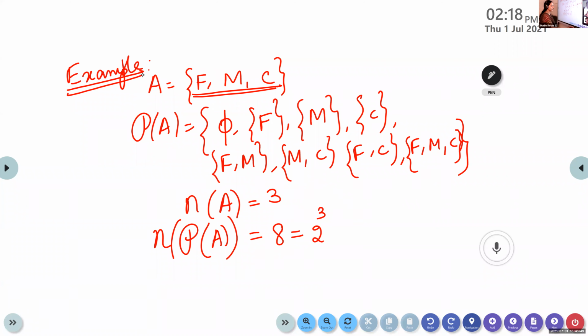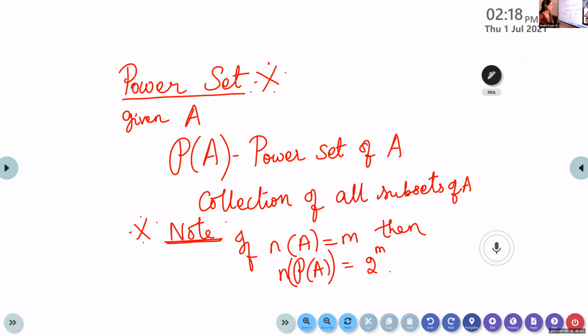Now the previous one. Copy this one. This definition is in your textbook. Read all the definitions given in your textbook. Develop the habit of reading the textbook, not only the exercise questions. You should read the text, then only you'll be able to score 1 mark questions, which will be from the theory part.